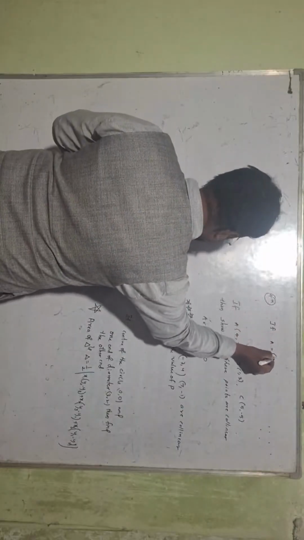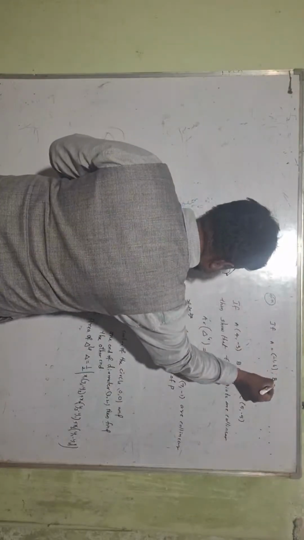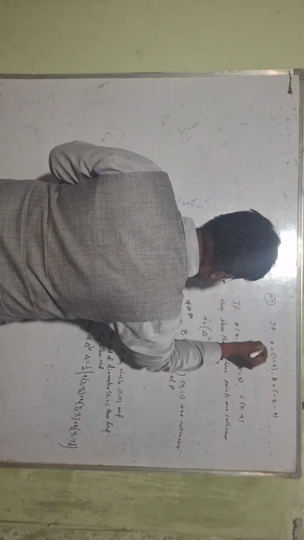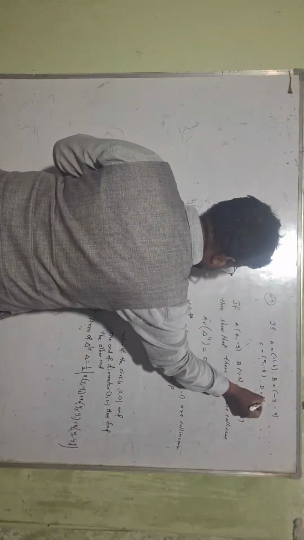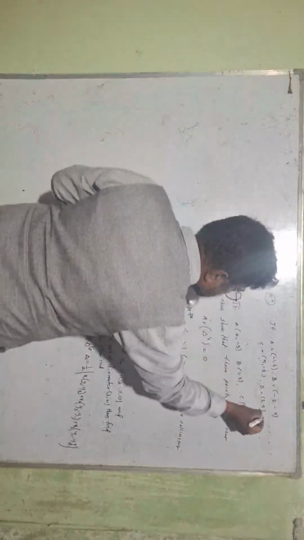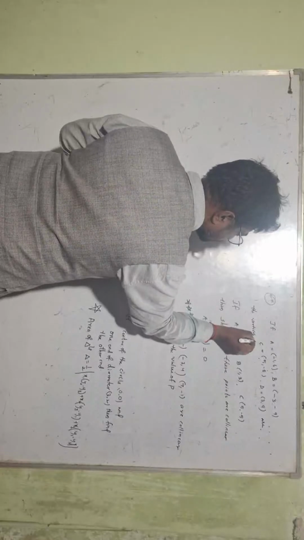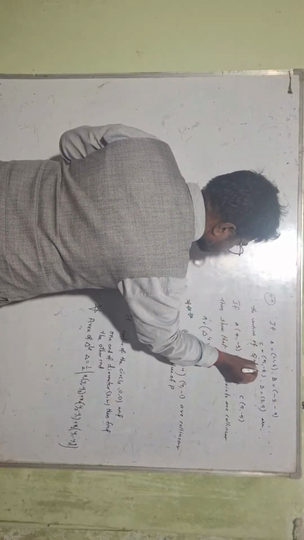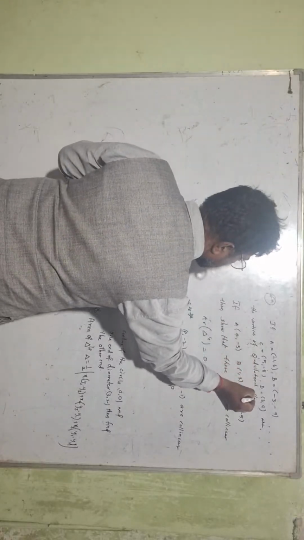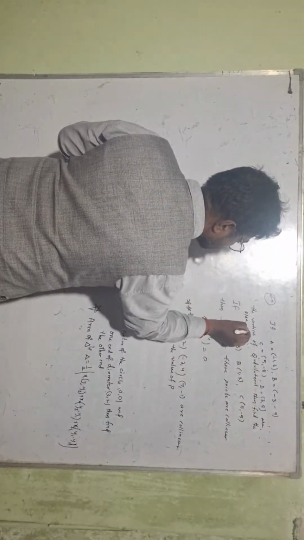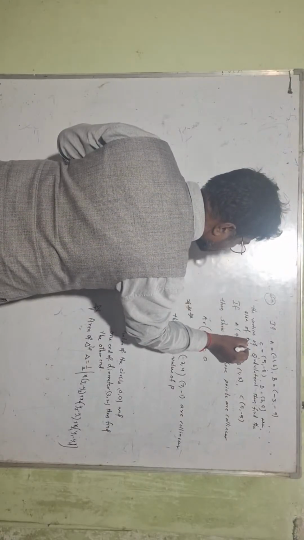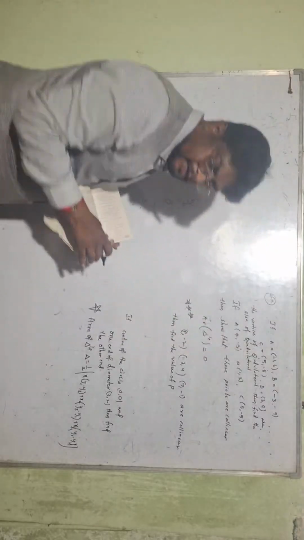If A is minus 1 comma 6, B is minus 3 comma minus 9, C is 5 comma minus 8, D is 3 comma 9, are the vertices of a quadrilateral, then find the area of the quadrilateral. So from this, you prepare this one.